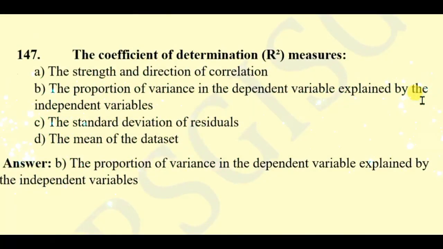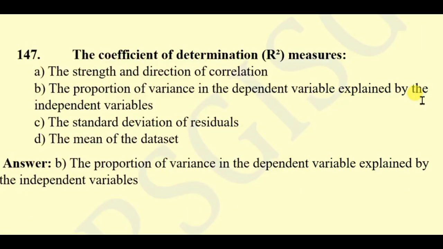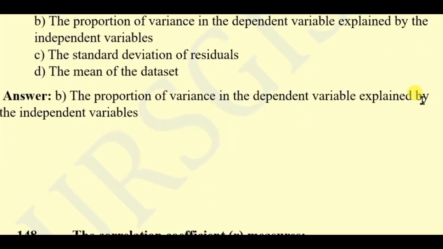Question 147. The coefficient of determination R square measures the strength of direction of correlation, the proportion of variance in the dependent variable explained by the independent variable, the standard deviation of residuals, the mean of the dataset. Here the right answer will be the proportion of variance in the dependent variable explained by the independent variables.